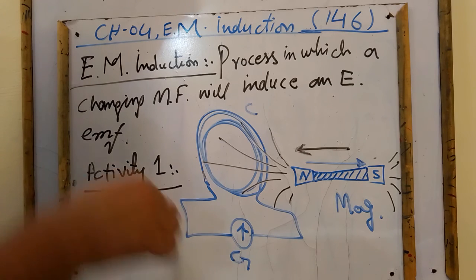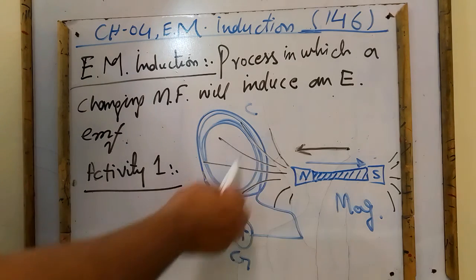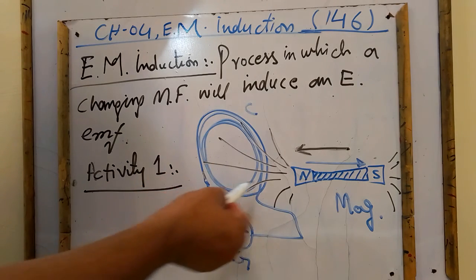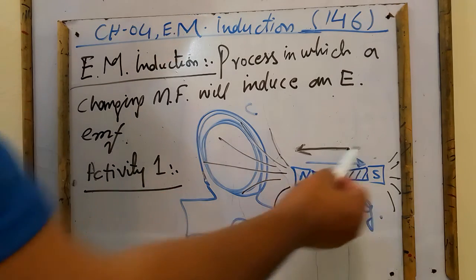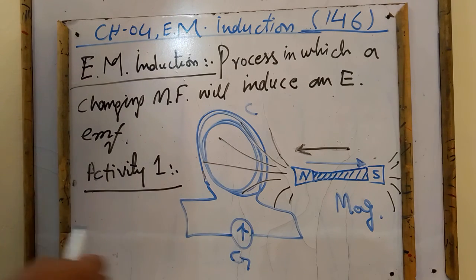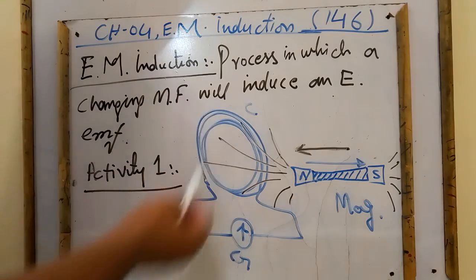So this time we will see that deflection of the needle of the galvanometer is opposite to the previous case. When the magnet is moving towards the coil, for example, the current is clockwise. If we take the magnet away from the coil, so the current will be anti-clockwise. Direction of motion is reversed, so direction of the current is also reversed.